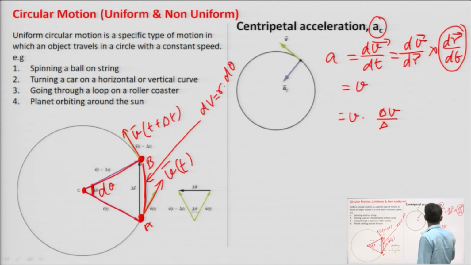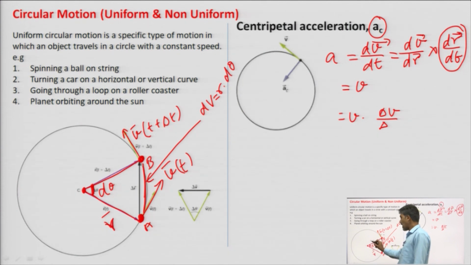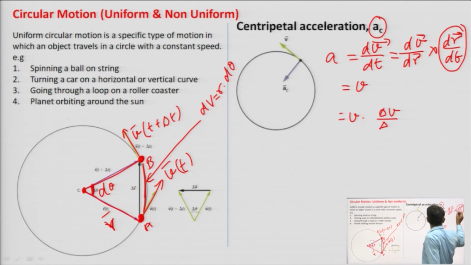It is simply v, the change in the position. If at this point the position vector is r, and here it is vector r at time t plus delta t. So, it is v into dv by dr.